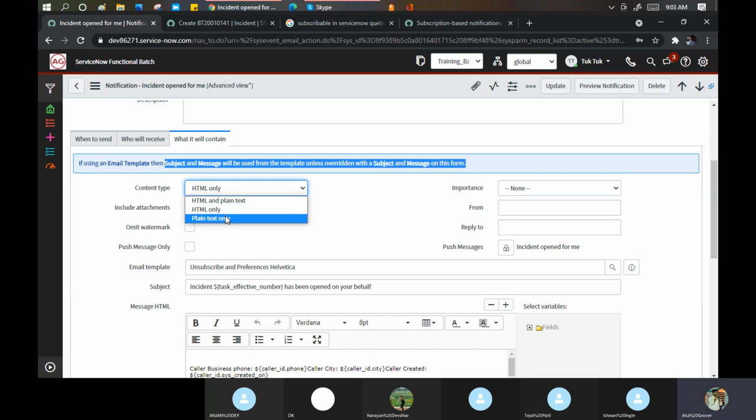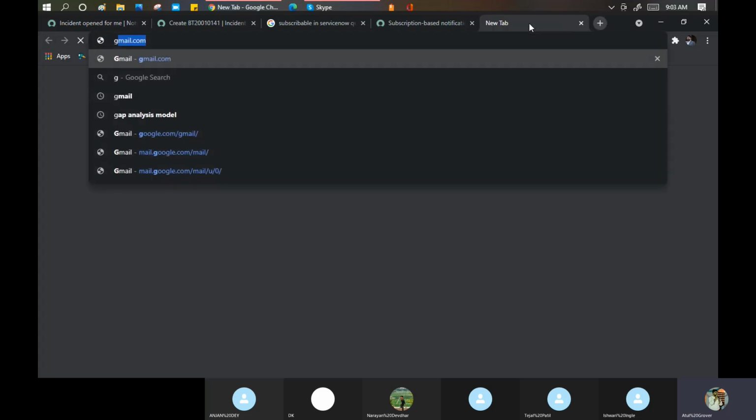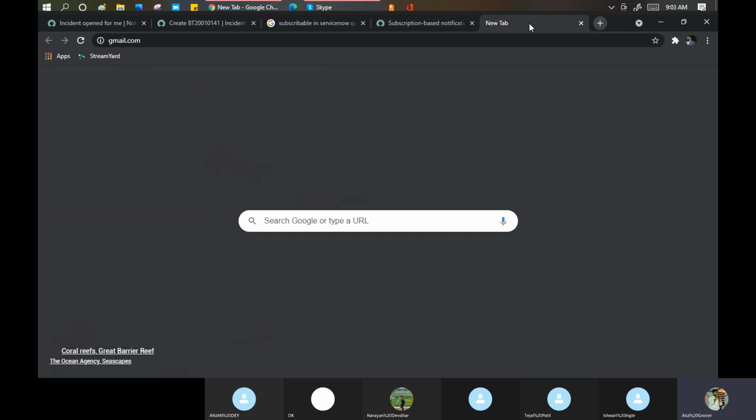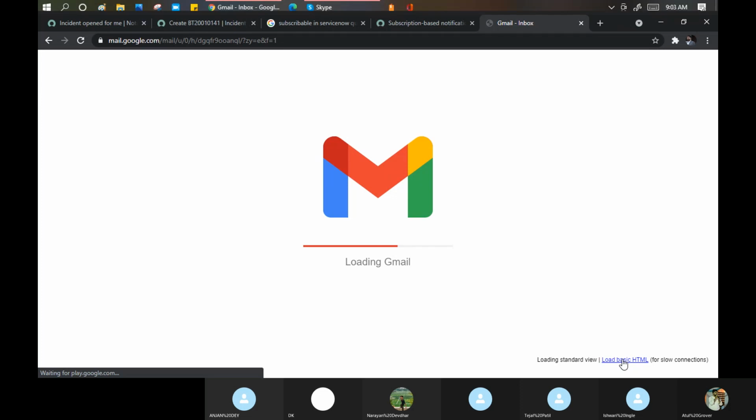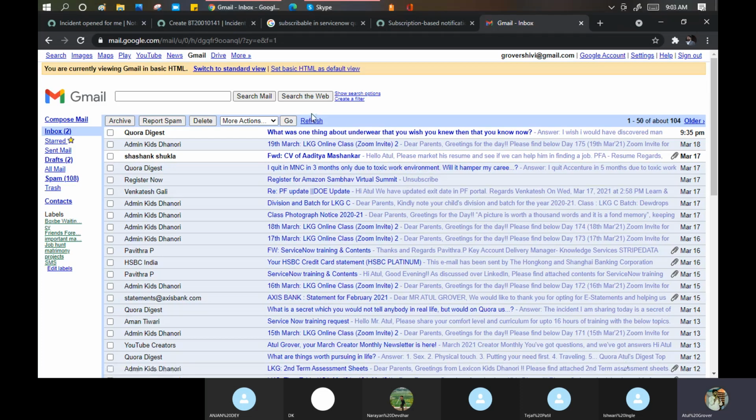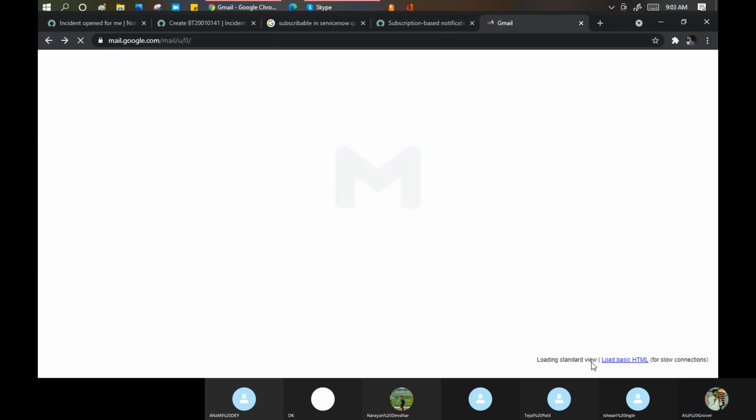Did you notice sometimes if you open Gmail? Let me try to open this here. I'm not sure whether this option will come now or not. See this one, load basic HTML. I'll click here. See how much difference there is between this and if I open my Gmail in standard view.